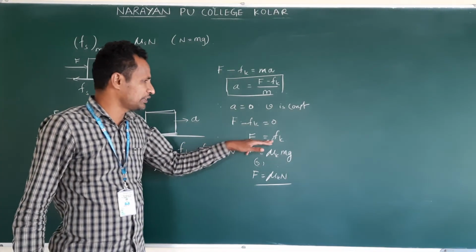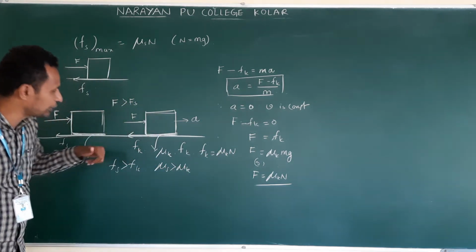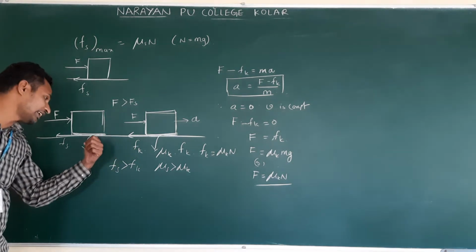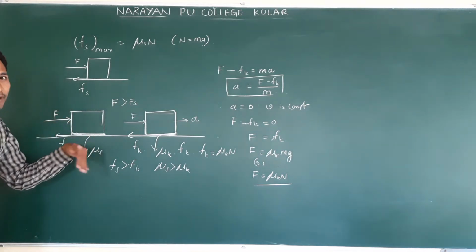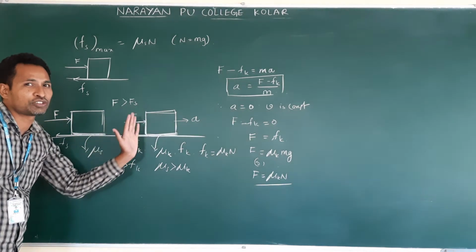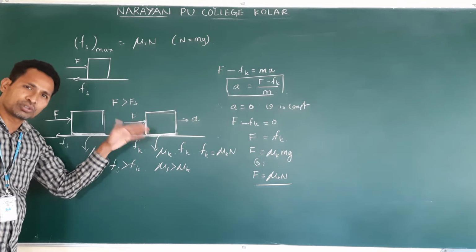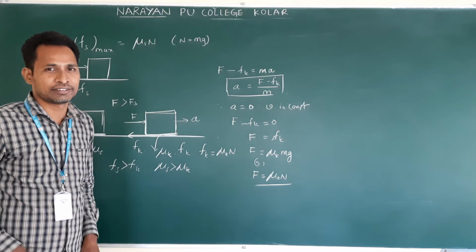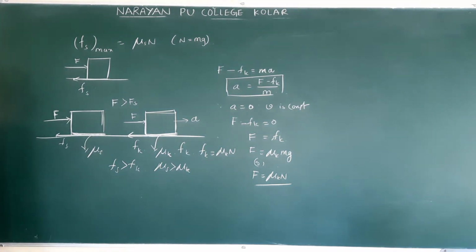Understand? Now, what happened? F is equal to Fk because acceleration is 0. See, once it is set into motion, kinetic friction comes into play. This kinetic friction is lesser than static friction. To set the body moving, we need to apply more force. Once it comes into motion, friction decreases. When friction decreases, the applied force also decreases. But in this case, it moves with constant velocity. Clear?